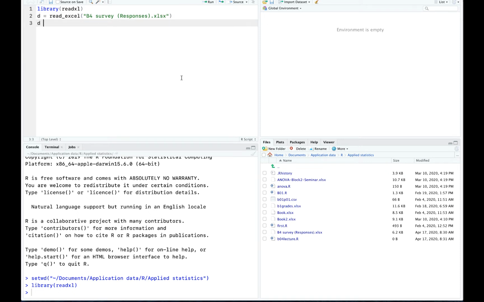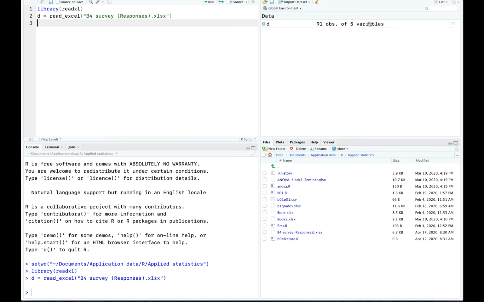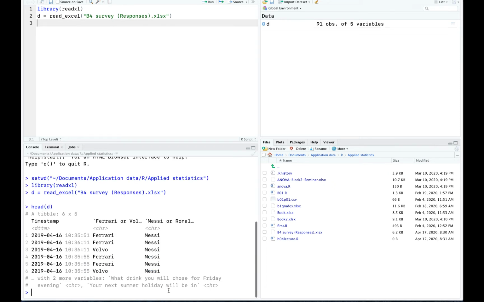And then there's one important thing that some of you had issues with. This function read_excel returns a special format that's called a tibble. So let me remove this first and then run it. Okay. So what you see looks like a data frame, but it's not. If I write, for example, head(d), so if I want to show only the first several values, you can see it looks a little bit different. And then it's written, it's a tibble.